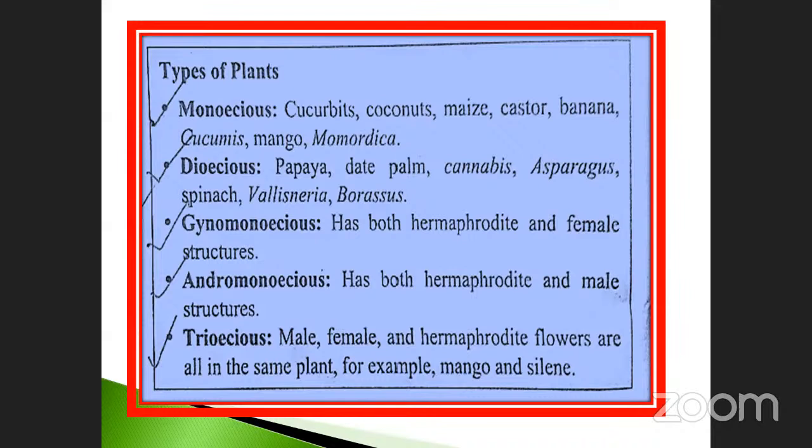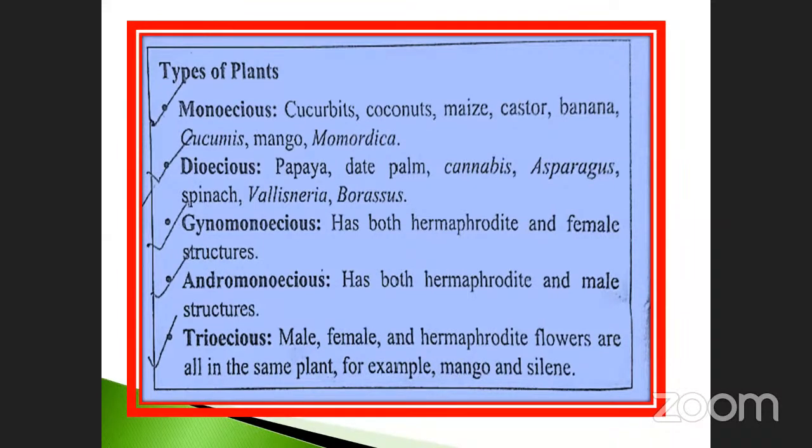Dioecious: papaya. One more is there. Monoecious is also called bisexual flower. Dioecious is also called what? Unisexual flower. You know the difference between these two. That thing you also note down very carefully. Monoecious, bisexual. Dioecious, unisexual.